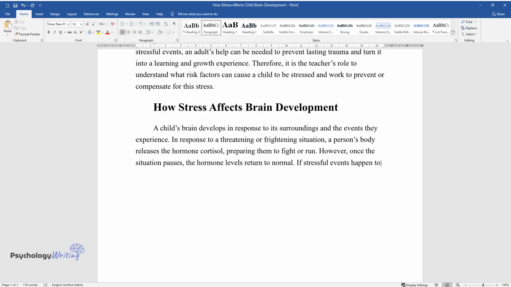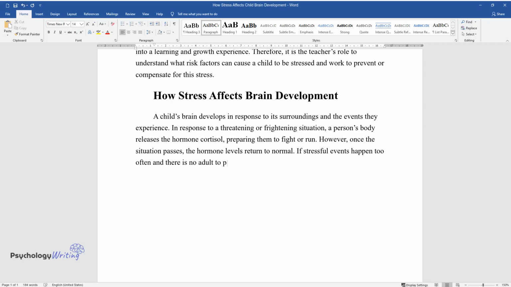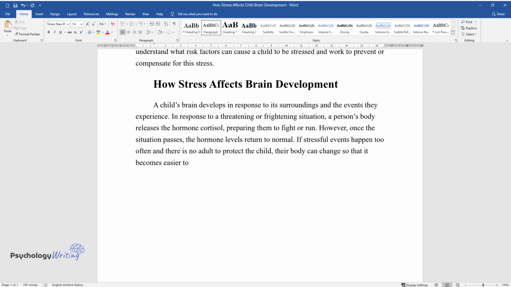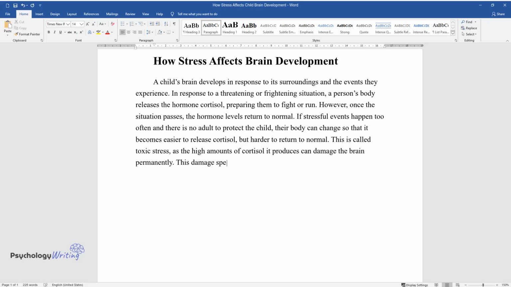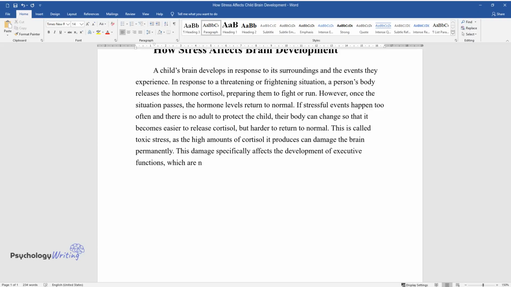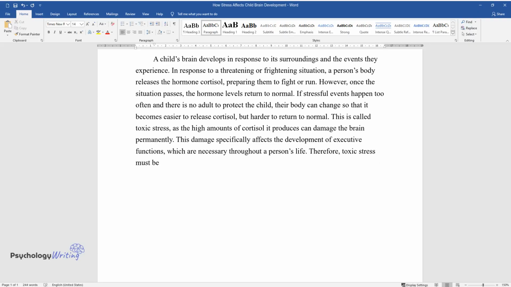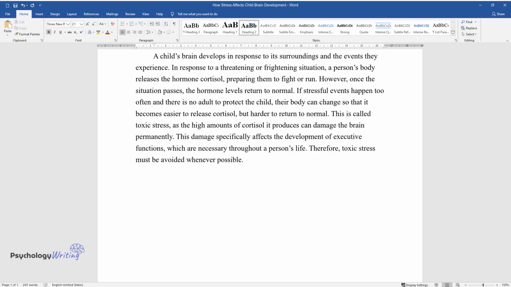If stressful events happen too often and there is no adult to protect the child, their body can change so that it becomes easier to release cortisol, but harder to return to normal. This is called toxic stress, as the high amounts of cortisol it produces can damage the brain permanently. This damage specifically affects the development of executive functions, which are necessary throughout a person's life. Therefore, toxic stress must be avoided whenever possible.